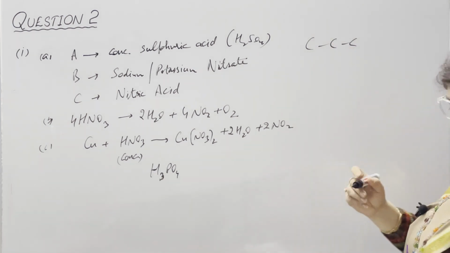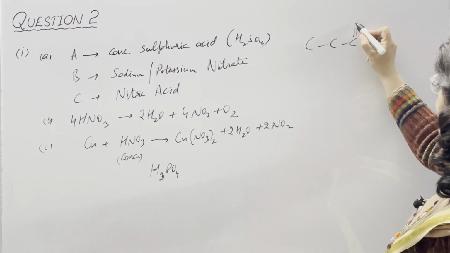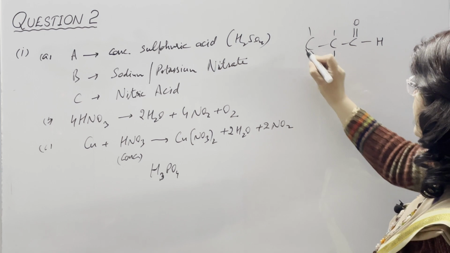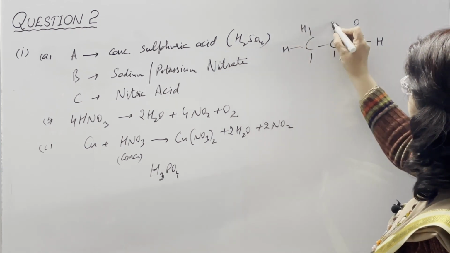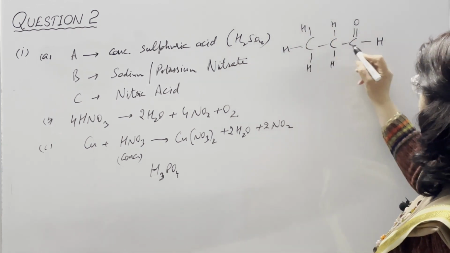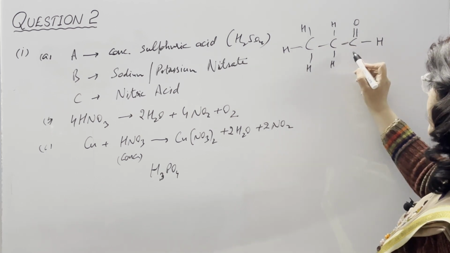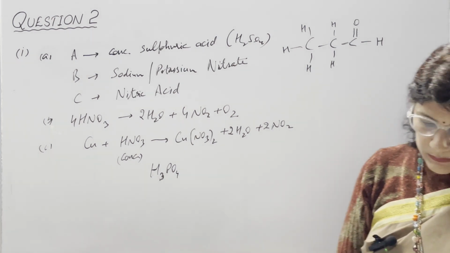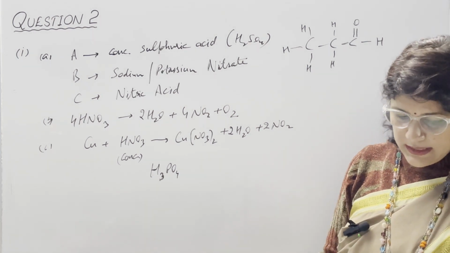A means aldehyde group. Aldehyde group we need to show by double bond with oxygen and single bond with hydrogen, and then complete all the valences by writing hydrogen at them. Here 1, 2, 3 and 4, no need of one more hydrogen here. This is our propanal.